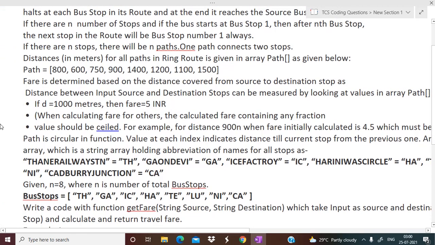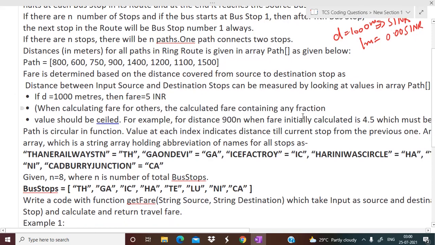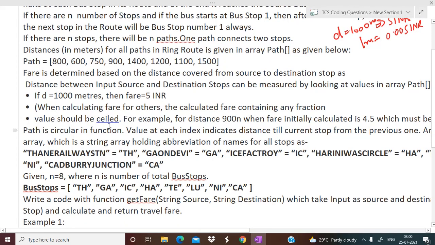See, for calculating the fare, this is the criteria you can use: if d equals 1000 meters, if the distance is 1000 meters, then the fare will be 5 INR, right? Now just think, if the distance is 1 meter, what is the fare going to be? It will be 0.005 INR. Simple mathematics, right? Also, they have mentioned that when calculating the fare for others, the calculated fare containing any fraction value should be sealed.